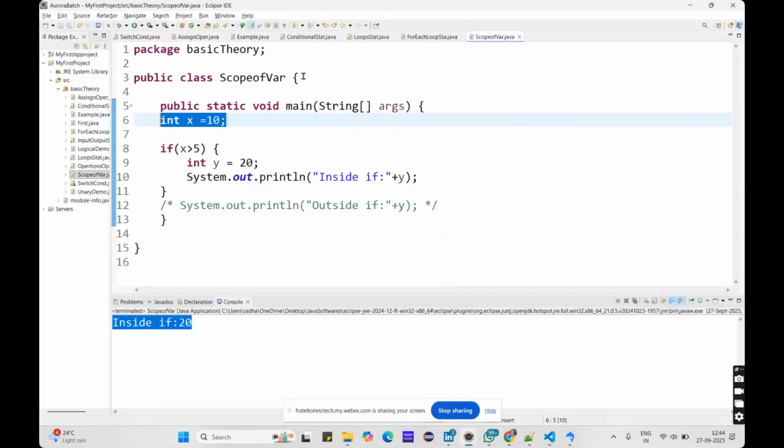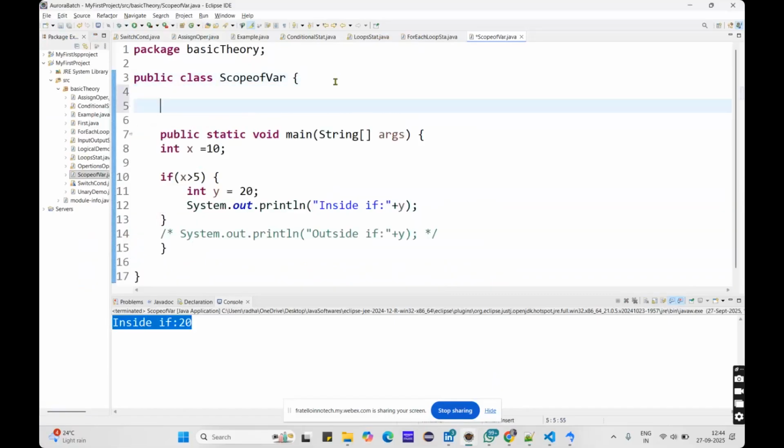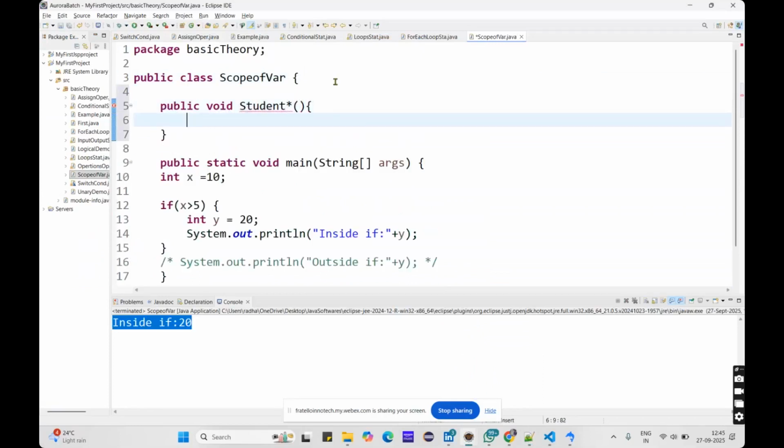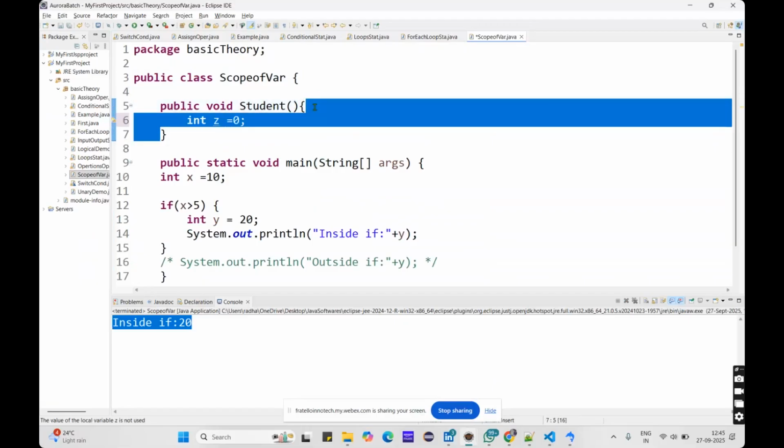See, this is one class, but this is one method. Imagine, let me create one method. You don't know what a method is, but let me create it here: static void some student method. Imagine this is a student method. Here let me declare integer z equals 10. This is local, and it is available to this method itself.